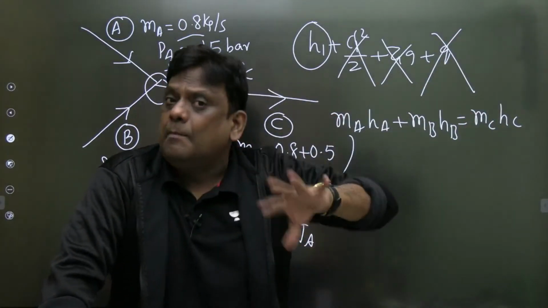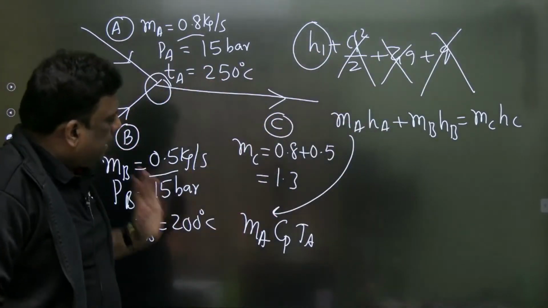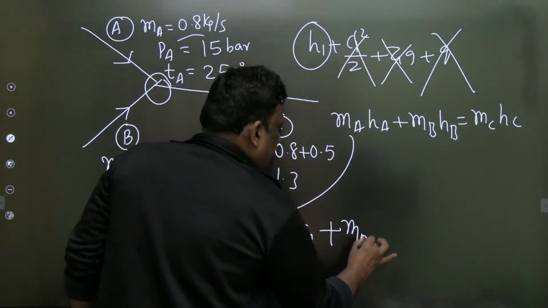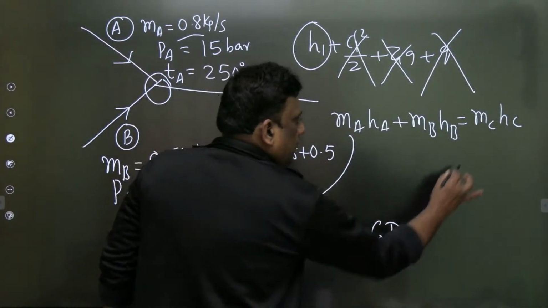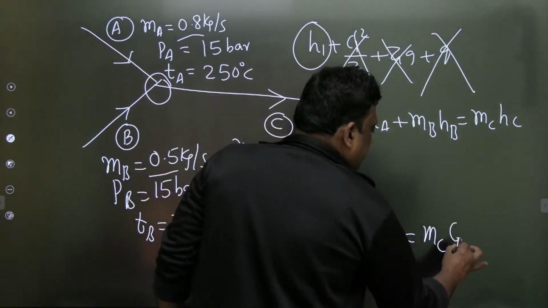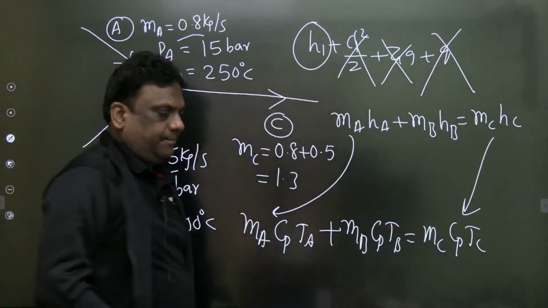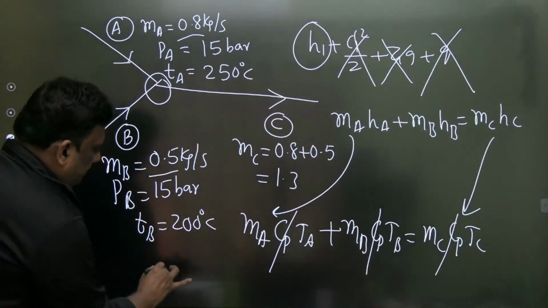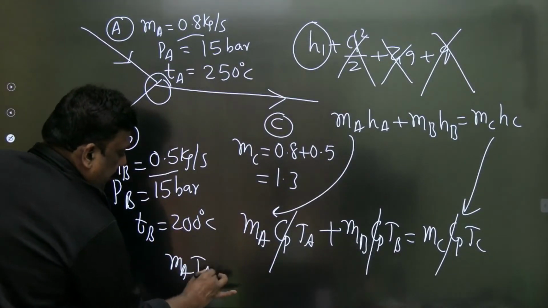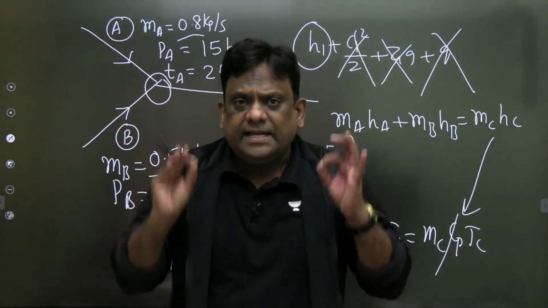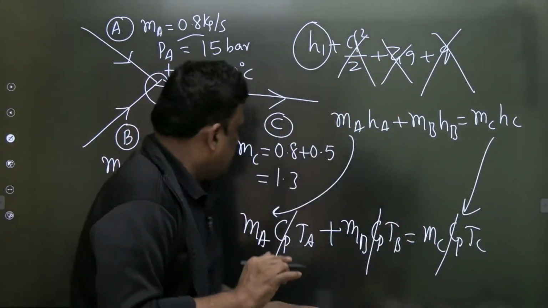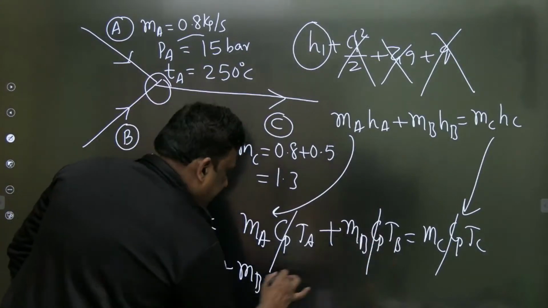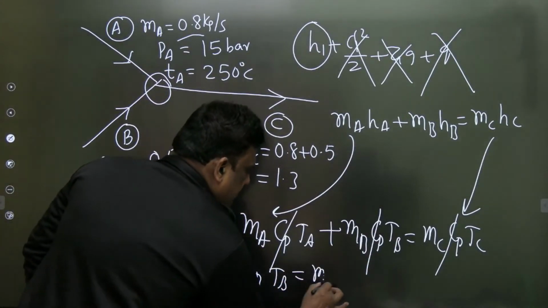It is a function of temperature, but not varying with temperature. So therefore, look carefully. What is HB? CPTB, and that should be equal to MC. What is HC? CPTC. Enthalpy can be written as CPT. So CP is assumed to be the same. It's not varying with temperature. So I get MAHA plus MBHB is equal to MCHC, so CP gaya, sorry, it is MCTC. Please note down that whenever I use the ideal gas equation, temperatures are strictly in Kelvin.